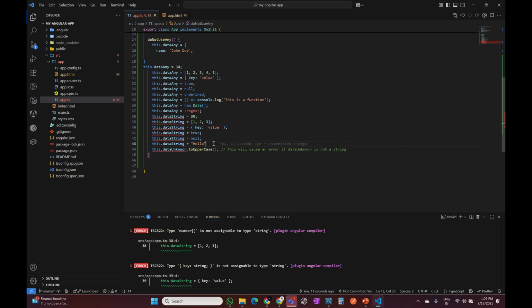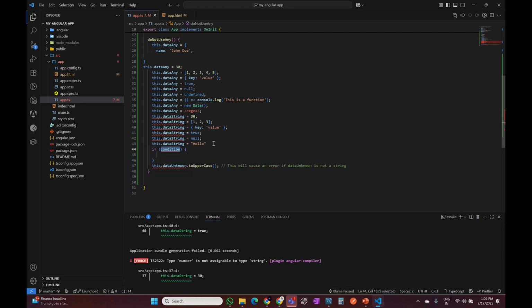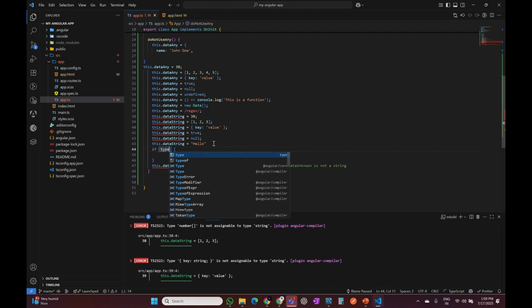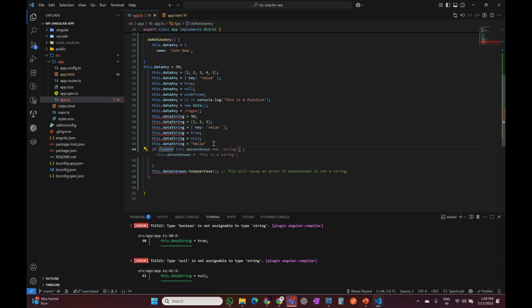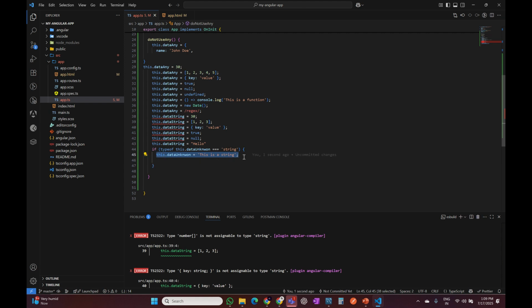So here, first we will have one condition: if typeof this dot data unknown is equal to string, we put this in the if condition, and then it will work.